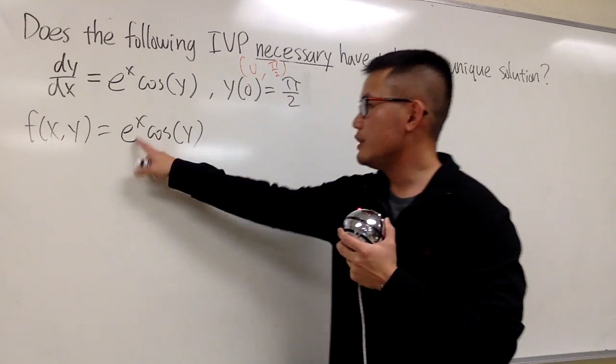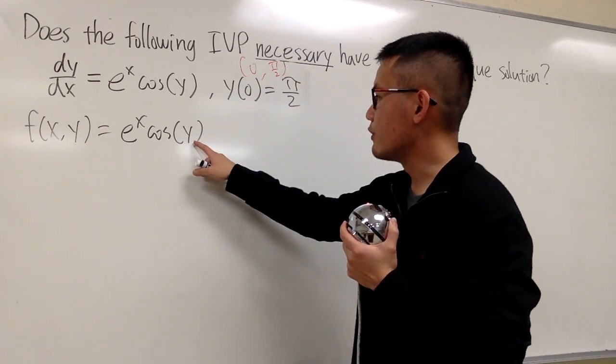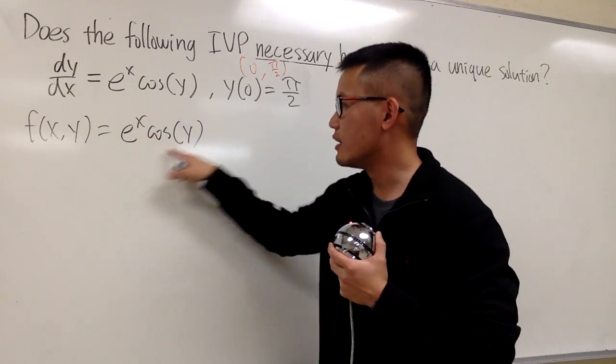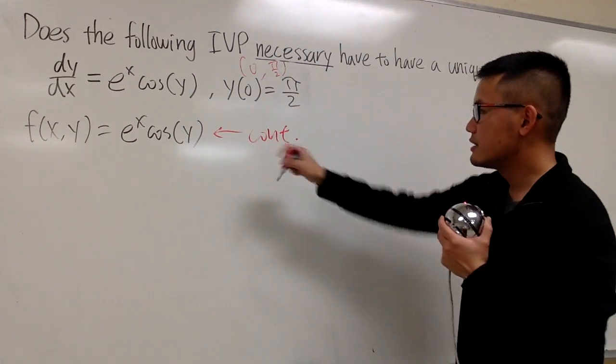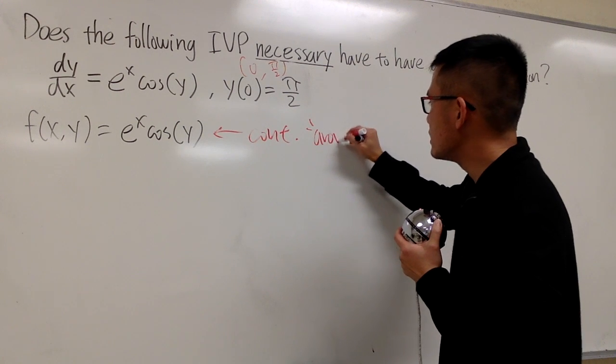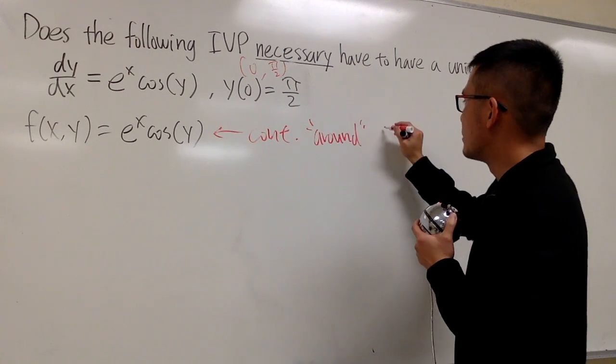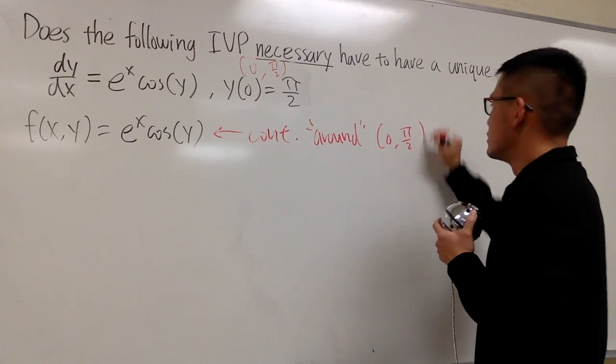And you see, e to the x is continuous. Cosine of y is also continuous. Altogether, it is, of course, a continuous function. So now let's just indicate that it is continuous around the point 0, pi over 2. So that's the first check.